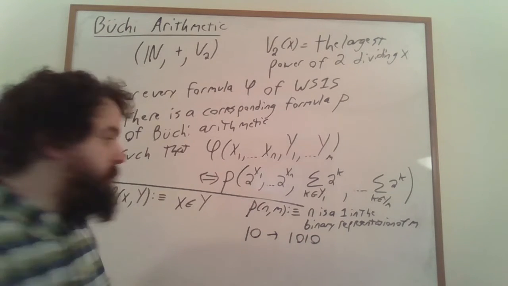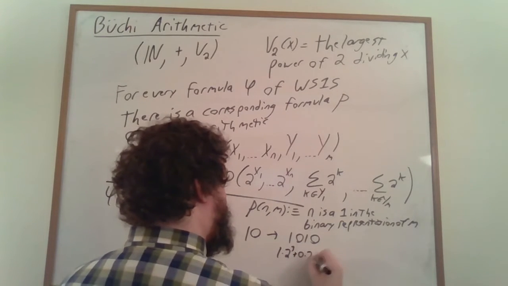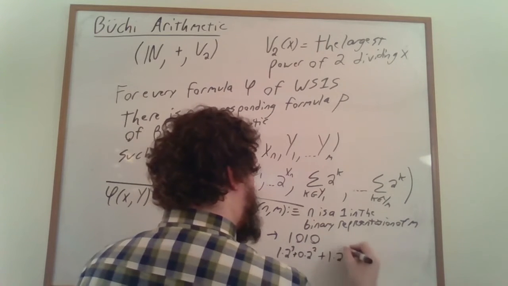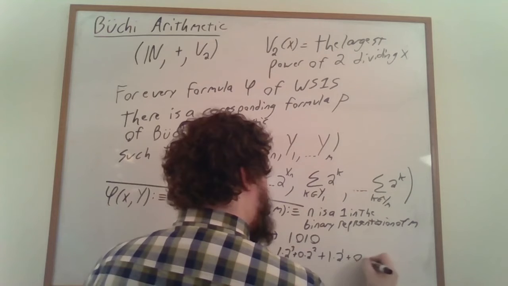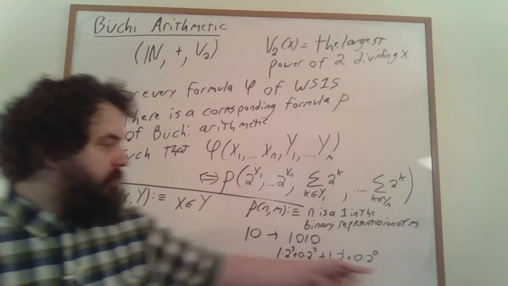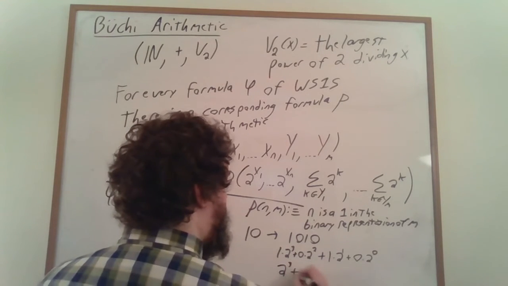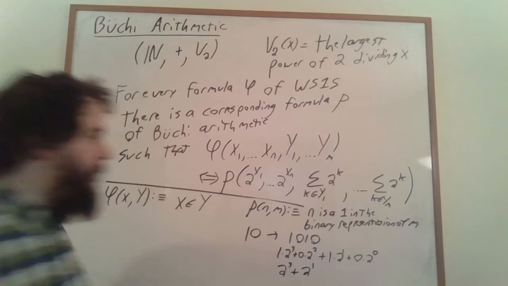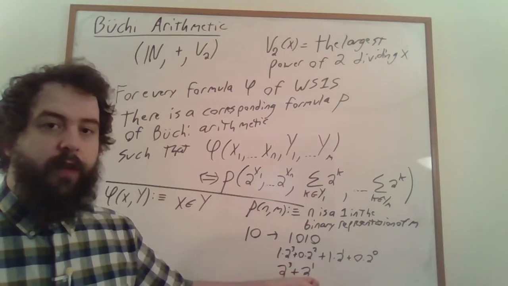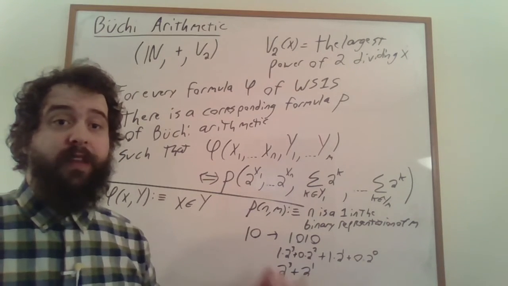In other words, 1 times 2 to the power of 3 plus 0 times 2 to the power of 2 plus 1 times 2 to the power of 1 plus 0 times 2 to the power of 0. And of course, we could get rid of these coefficients and just express this as 2 to the power of 3 plus 2 to the power of 1. And so what we're asking is: is n one of these powers of 2 that show up when we take our original number and decompose it in this fashion?